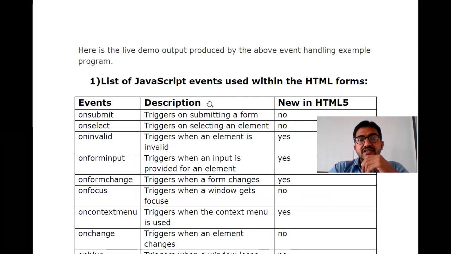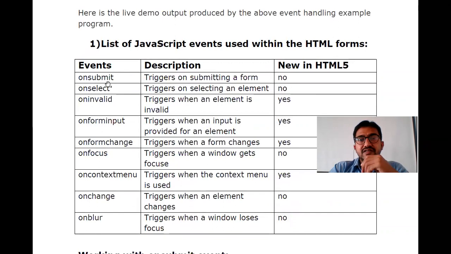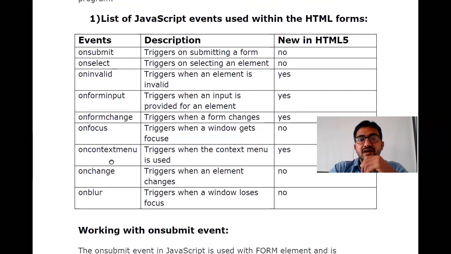If you see the different JavaScript events, like onsubmit, onselect, oninvalid, onforminput, onformchange, onfocus, oncontextmenu, onchange, onblur. Till now we have seen onclick, and we can use onsubmit. For the next type of bigger programs, we can use onfocus, onblur. This type of events we are also using here.